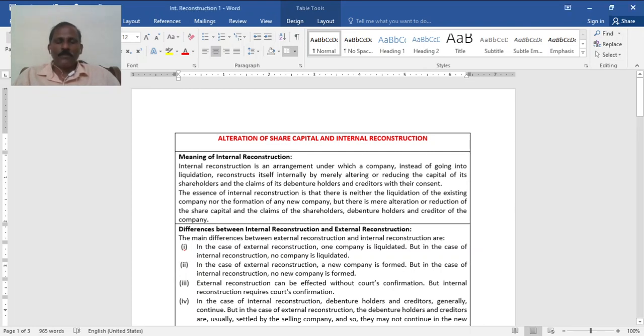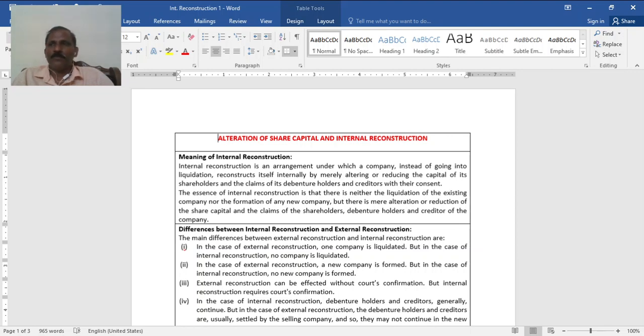As you know, any adjustment, restructuring or reorganization made by corporates or any company may be to write off losses, or to reduce assets to a real value, or to alter, reduce, increase or consolidate share capital.